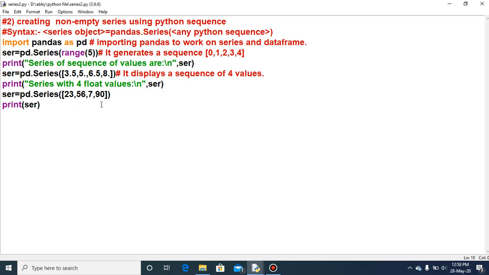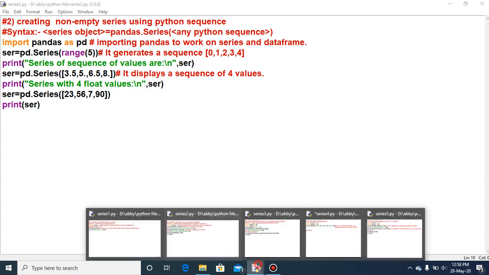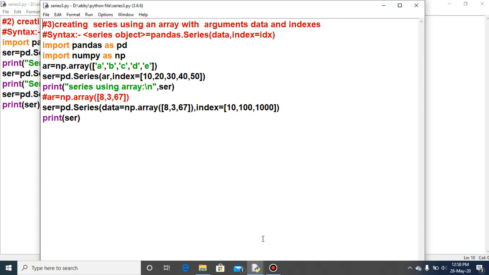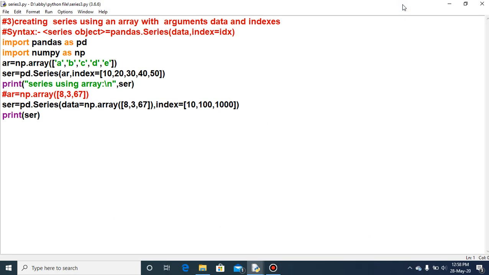So you have seen how we created the series through sequences, using the range function or any type of integer values. Now we will see the third way of creating the series: creating a series using an array.